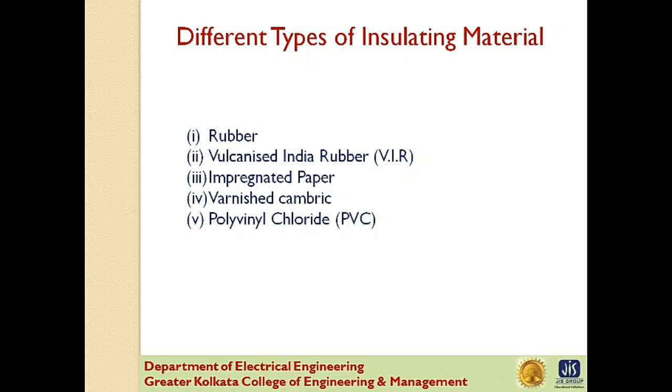Last one is the PVC or polyvinyl chloride. Now, this insulating material is a synthetic compound. It is obtained from the polymerization of acetylene, and it is in the form of white powder. Now, for obtaining this material as a cable insulation, it is compounded with certain materials known as plasticizers, which are liquids with high boiling point. Now, the plasticizer forms a gel and renders the material plastic over the desired range of temperature.